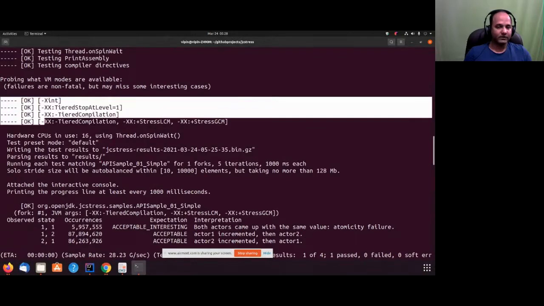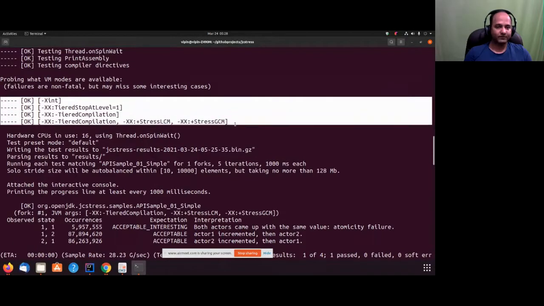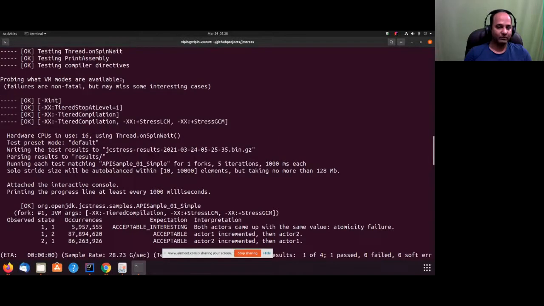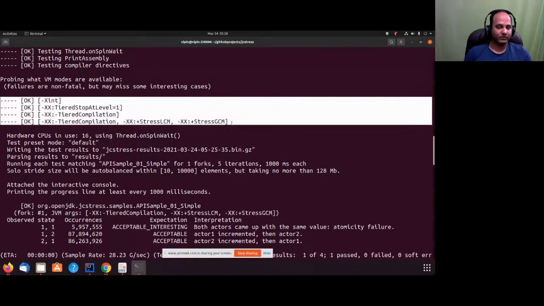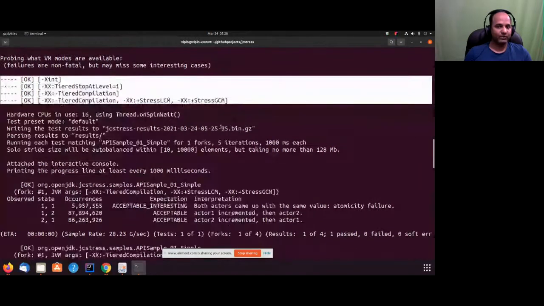So we see these are the 4 types of modes, showing what VM modes are available. These are the 4 types of modes in which we are running tests. And because this is a concurrency stress test, each test is executed multiple times.